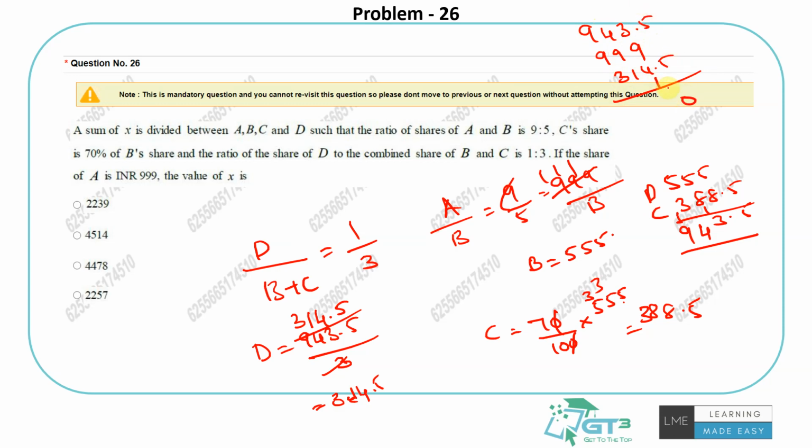So 5 plus 5 is 10, 1. So this will be 17. Then I have 11 plus 4, 15. 2257 is the answer. Right? Simple one, simple ratios based question. Maybe a bit of percentage also, but yeah. So that's how you can solve these questions.